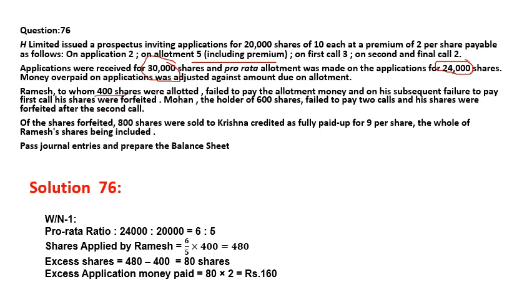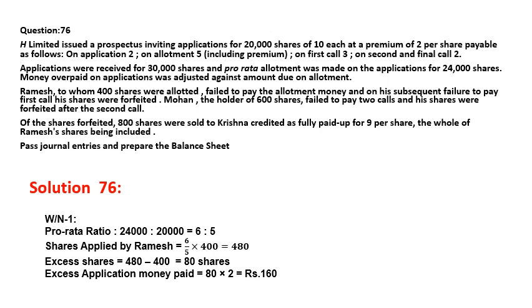Ramesh, to whom 400 shares are allotted, failed to pay the allotment money, and after subsequent failure of the first call, his shares are forfeited. Mohan, another shareholder holding 600 shares, failed to pay the call money and his shares are also forfeited. Out of these forfeited shares, 800 shares are reissued as fully paid up at 9 per share, that is 1 rupee discount, which we will adjust from the share forfeiture gain, whatever we get from there, we will minus it.